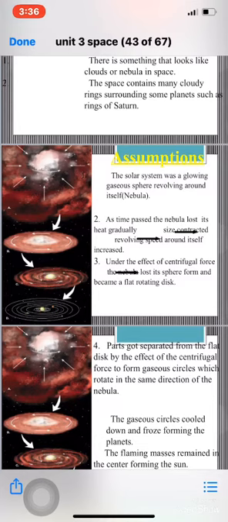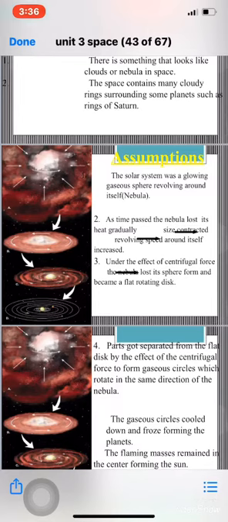What happened then? The theory said that there are 3 phases. Number 1, as time passes, the nebula lost its heat gradually. The nebula was a glowing gaseous sphere at a very high temperature. Then it lost its heat gradually, so its size contracted and the revolving speed around itself increased.